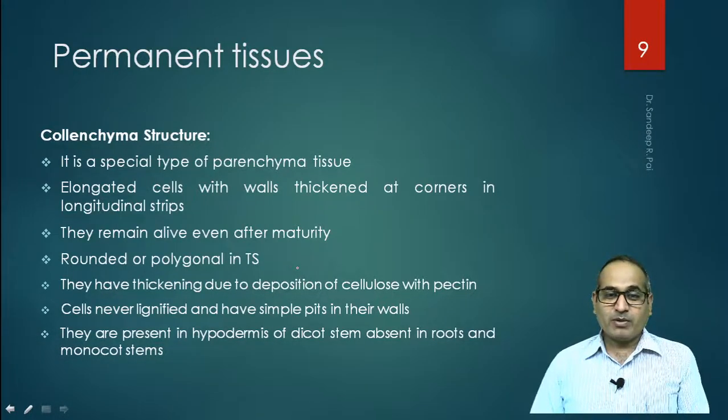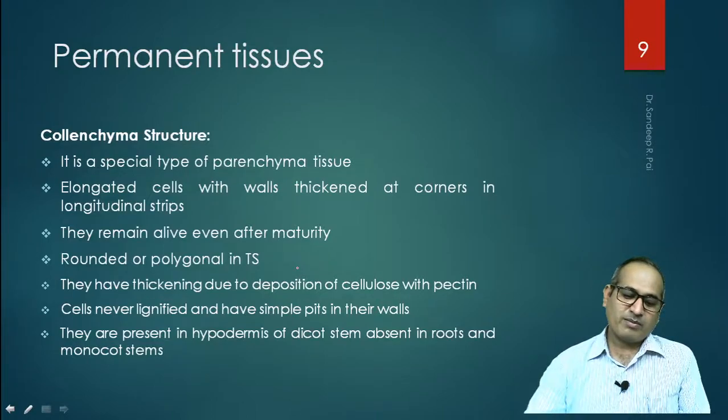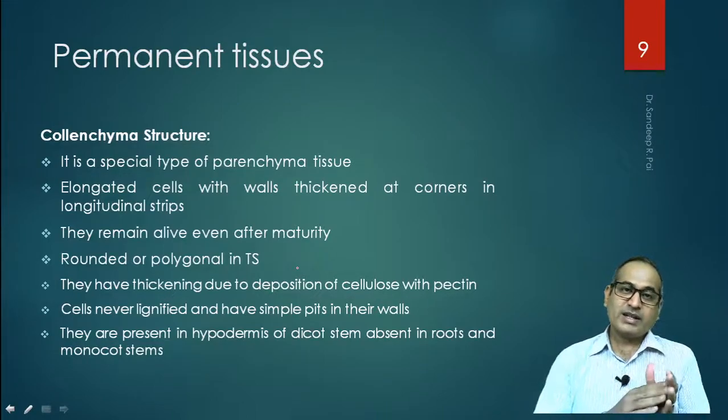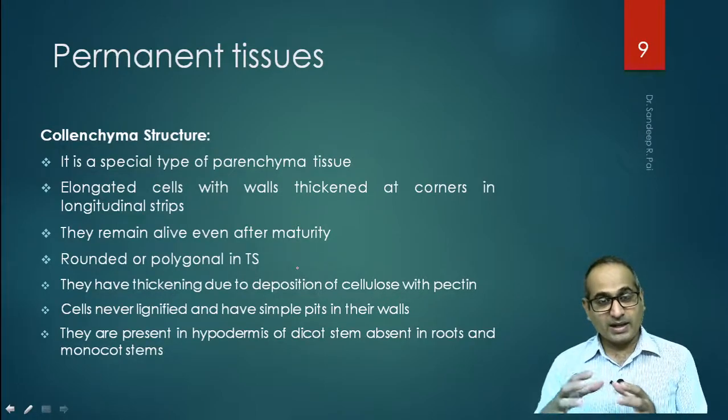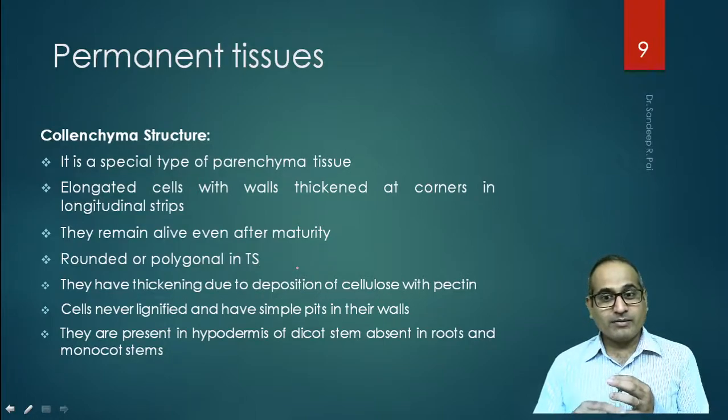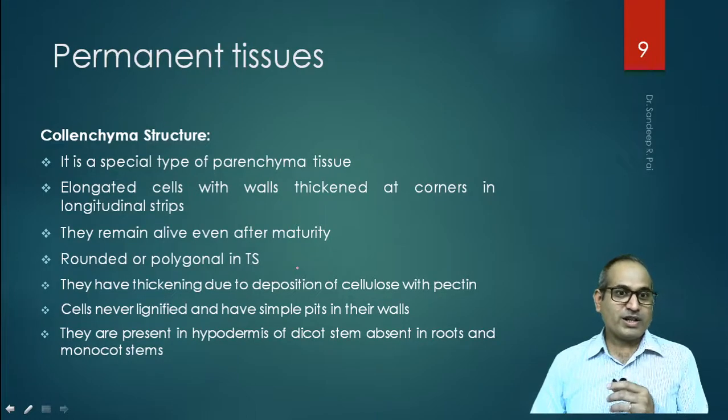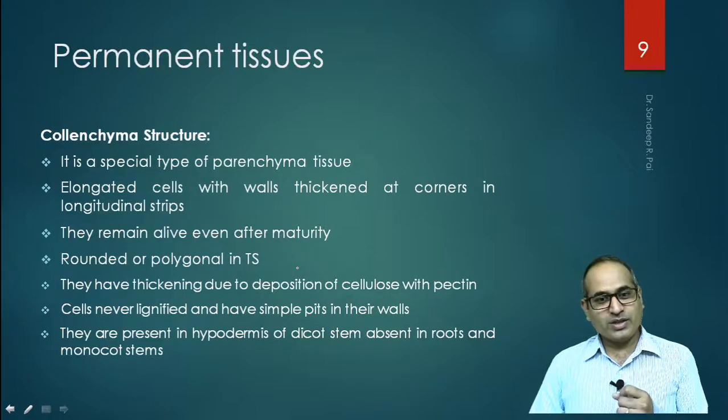They are present in the hypodermis of dicot stem, absent in roots and monocot stem. So that clearly indicates that they have their presence in the hypodermis of dicot stem. Hypodermis, the layer just inside the epidermis, is known as hypodermis, and that too in dicot stem. So absent in roots and monocot stem. So you won't see collenchyma cells in monocot roots and monocot stems.